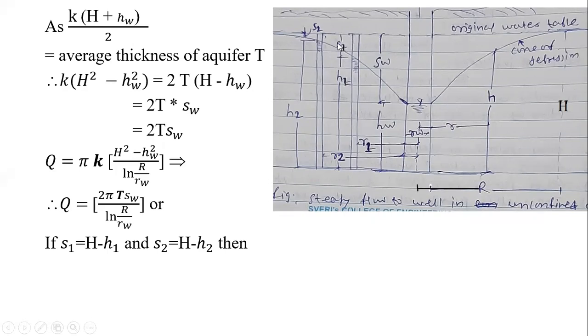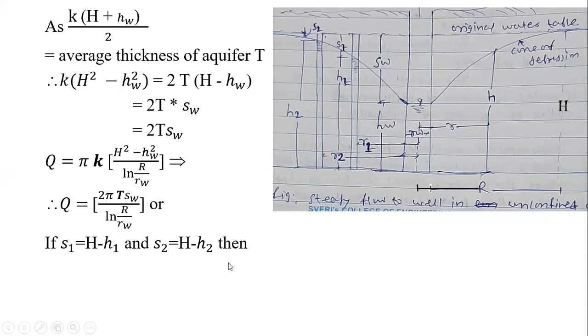Please see how it comes to be. S1 is the drawdown in observation well number 1. So for well number 1, drawdown S1 is equal to capital H, this total height, minus small h1. And S2, this small drawdown here, will be equal to capital H minus small h2.